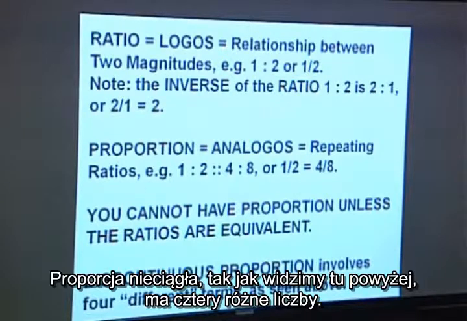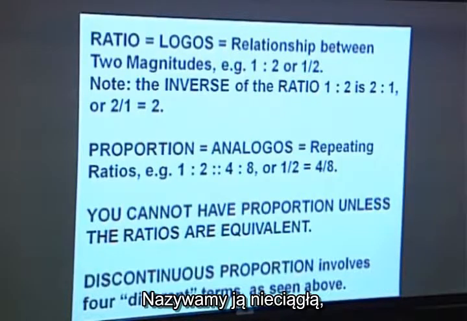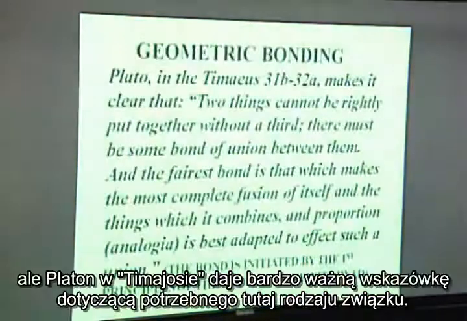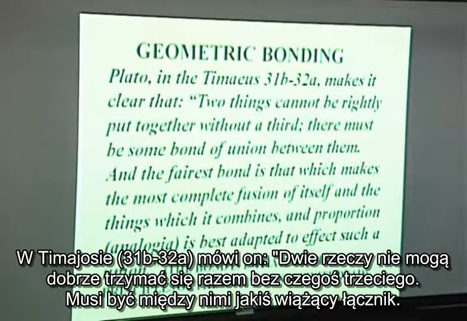Discontinuous proportion, as we see above here, has 1, 2, 3, 4 different numbers. We call that discontinuous. But Plato, in the Timaeus, makes a very important point about what type of bonding you want. At Timaeus 31b to 32a, he says, two things cannot be rightly put together without a third. There must be some bond of union between them.